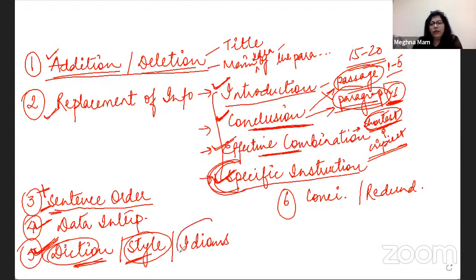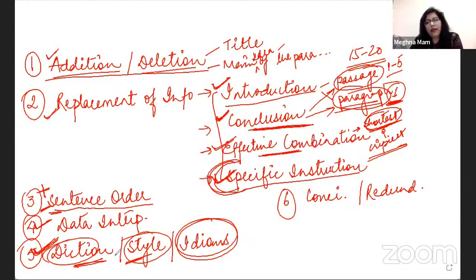Idioms. Idioms are actually preposition errors on the SAT. So, how do they check you on idioms? They check you for the pairs of prepositions with certain verbs or certain nouns. Sometimes these prepositions come to us very naturally because we have been using these combinations since the start, and we know the right combination.